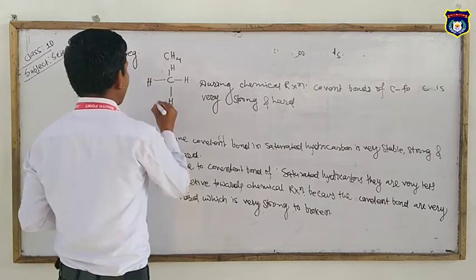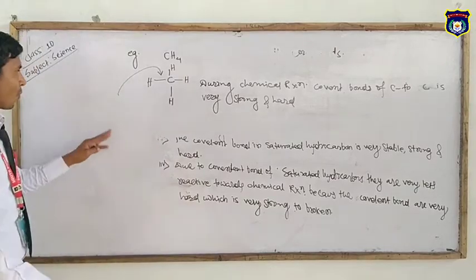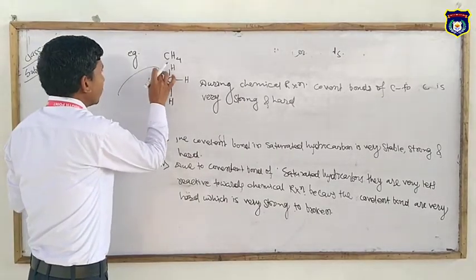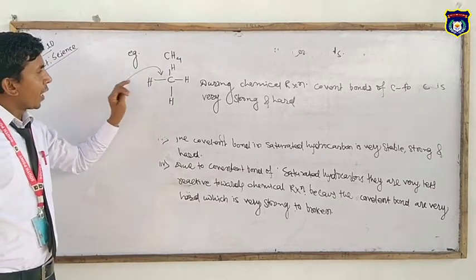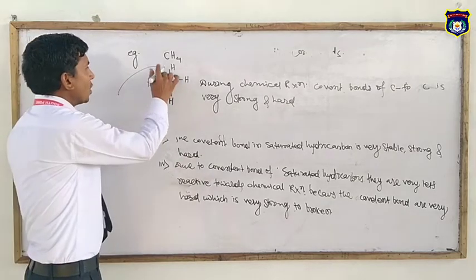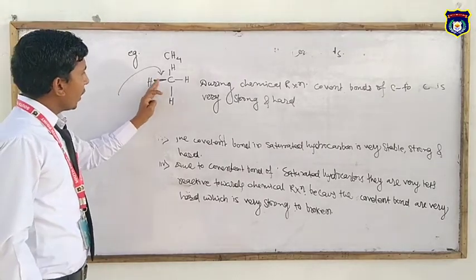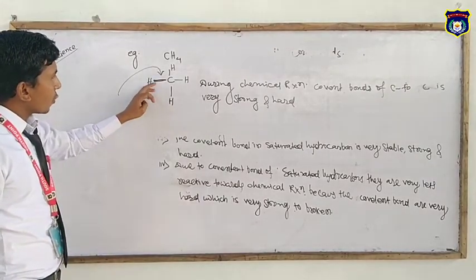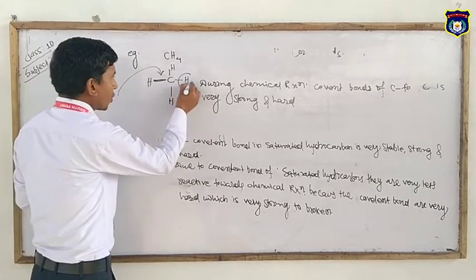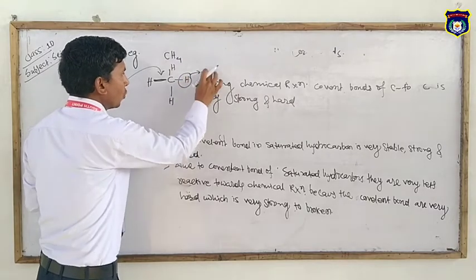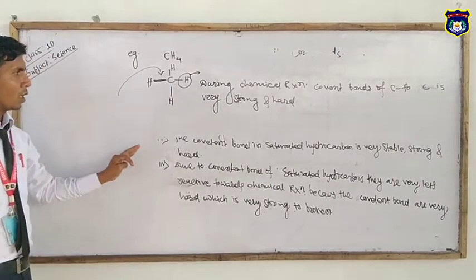So when an electrophile attacks the carbon and hydrogen bonds here, which are very strong, it is very hard to break them. So it is less reactive towards the chemical reaction because the electrons of such elements do not move easily from it. So it is very strong compared to the alkene and alkyne.